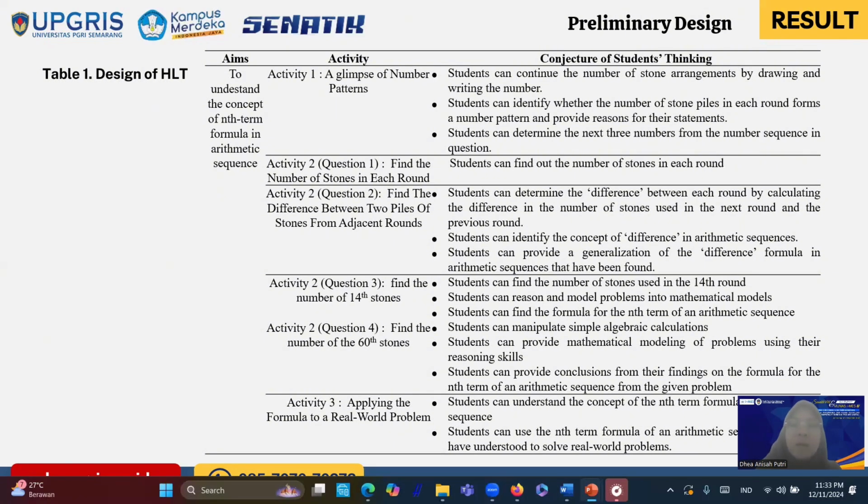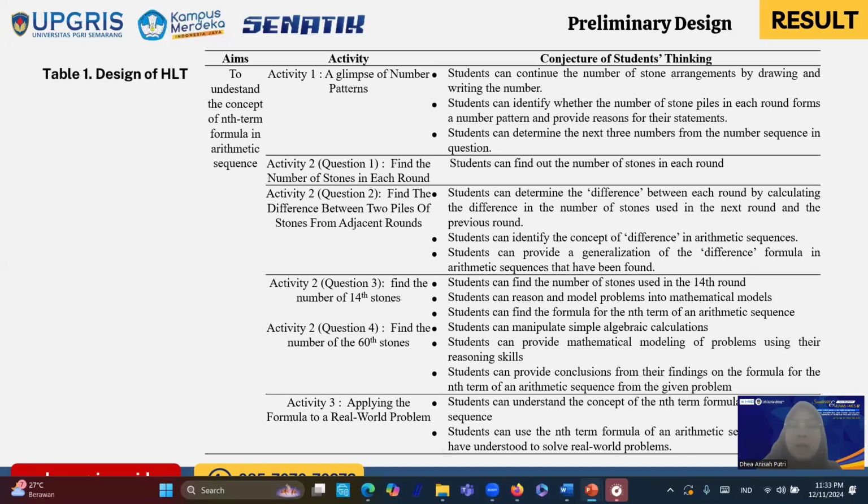For question 2, find the difference between the two piles of stone from adjacent rounds. In this question, the conjecture is students can identify the concept of difference. They can provide a generalization of the difference formula in arithmetic sequence that they have found.